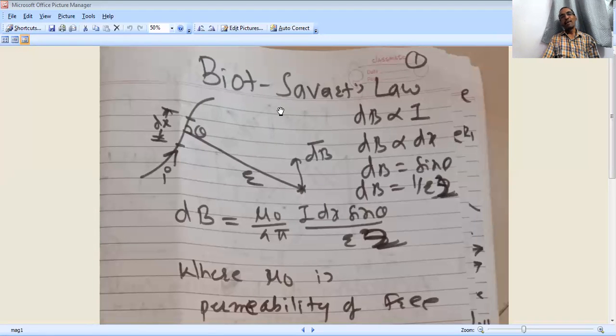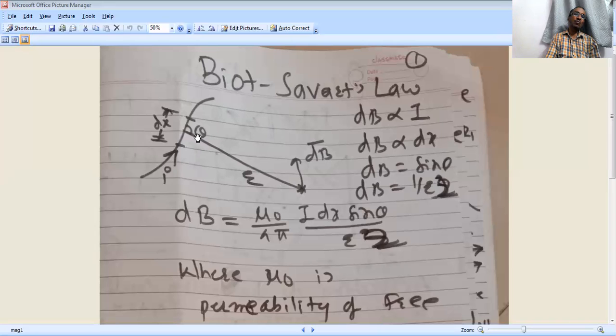And inversely proportional to 1 upon r square, where r is the distance of the point from the current carrying conductor. If this distance is small, then the magnetic induction is more at this point.